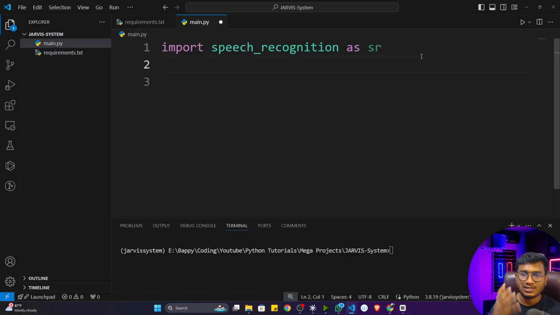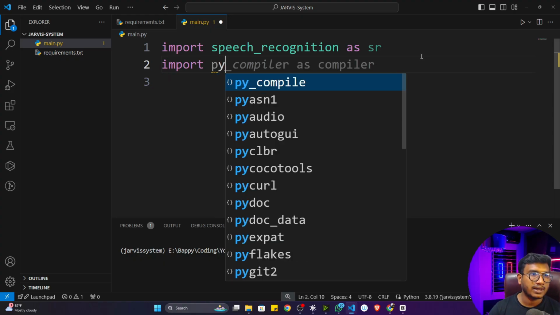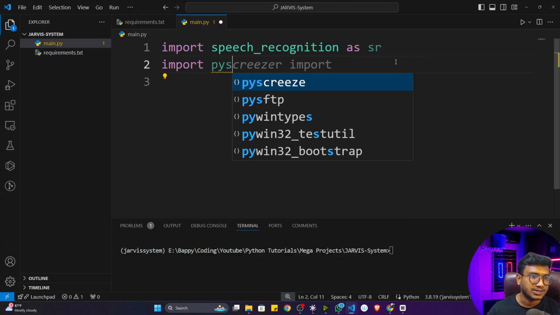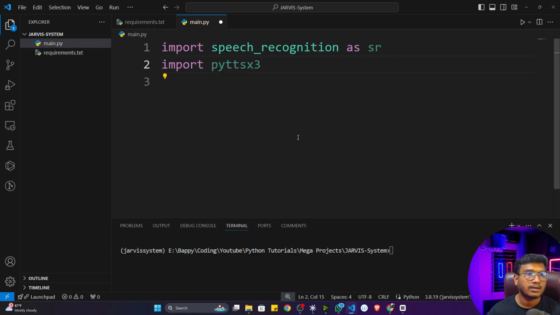So in Python, everything is possible. Then the next library, I'm going to import pyttsx3, because I told you I also need to make the speak functionality of my application. For this, I can use Python text to speech. So pyttsx3. Okay, this one, pyttsx3. This is the library.